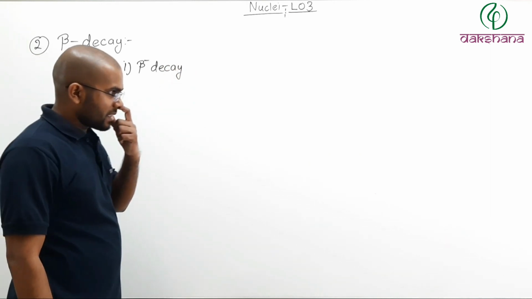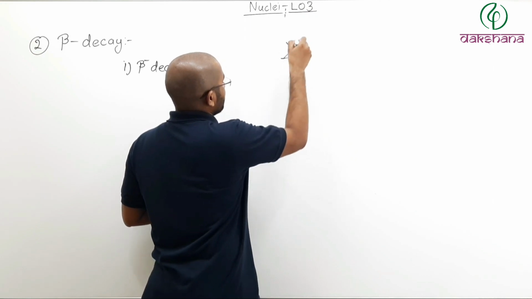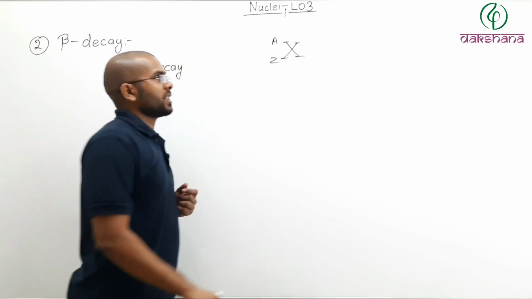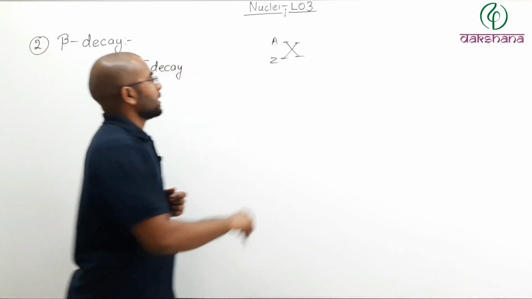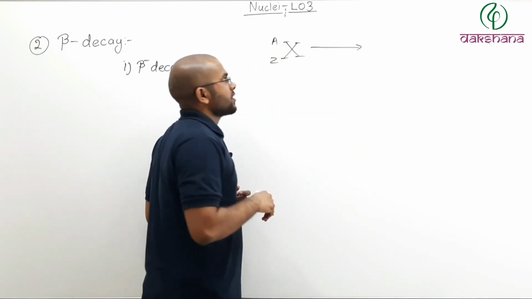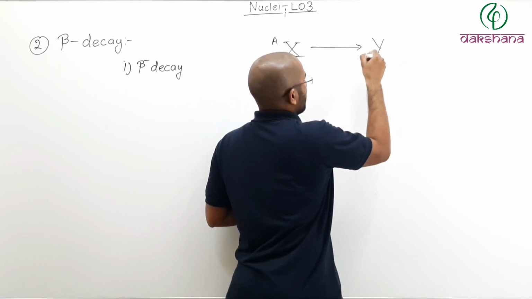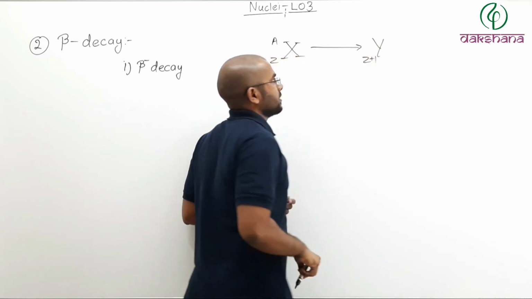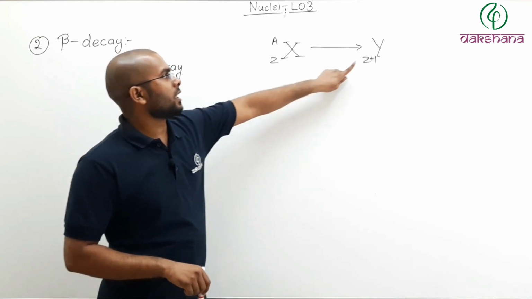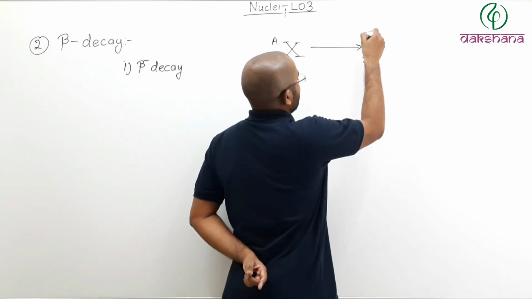What happens in a beta minus decay is, there is a parent nucleus X with atomic number Z, mass number A. This parent nucleus will change itself into a daughter nucleus whose atomic number will be greater by 1. If the atomic number of the parent nucleus was Z, then the daughter nucleus will be Z plus 1, while the mass number will remain the same.